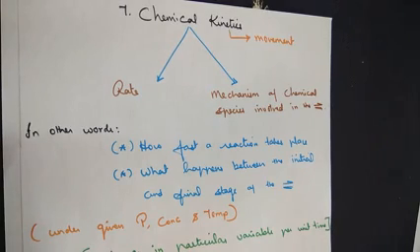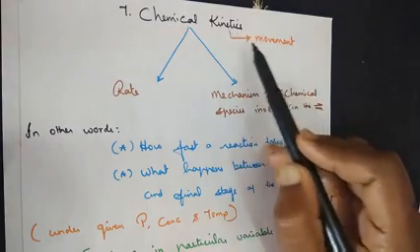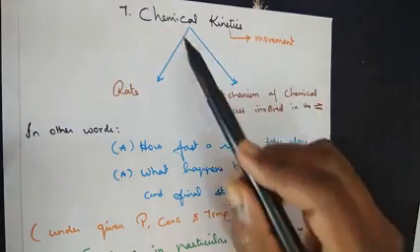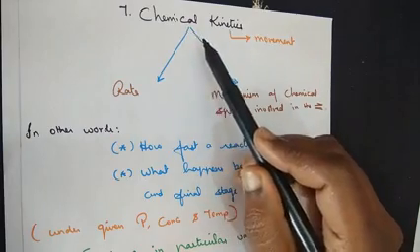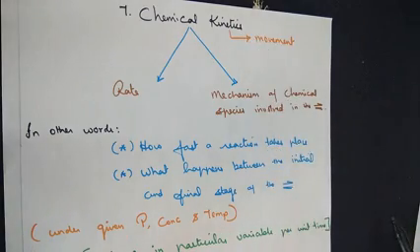Good wishes, dear students. We are moving on to the second chapter in your physical chemistry sections, that is chemical kinetics. The word kinetics means movement. So when we say chemical kinetics, we talk about the movement of the chemicals within a given reaction.